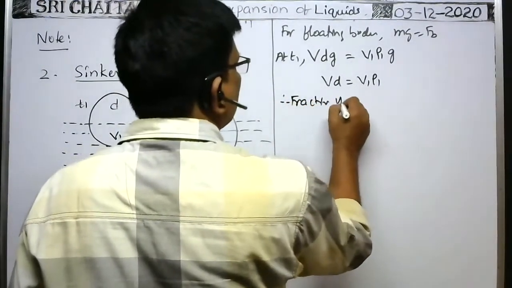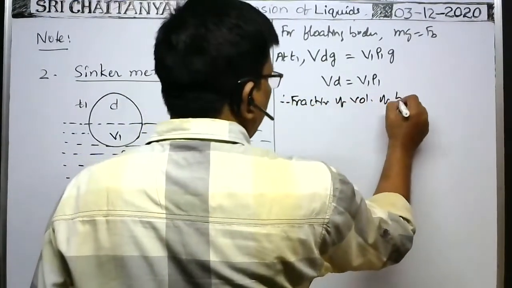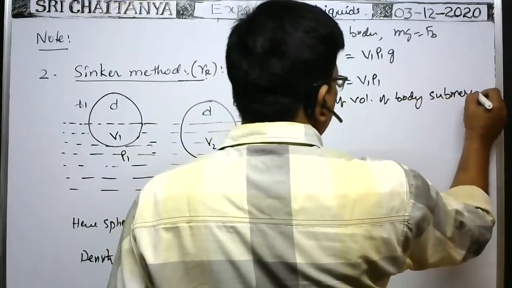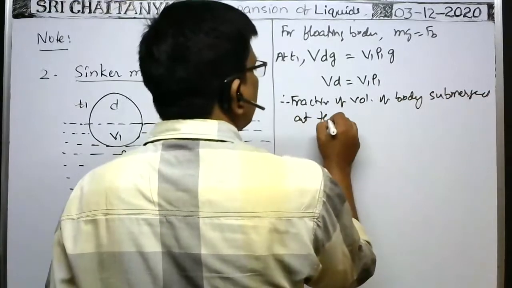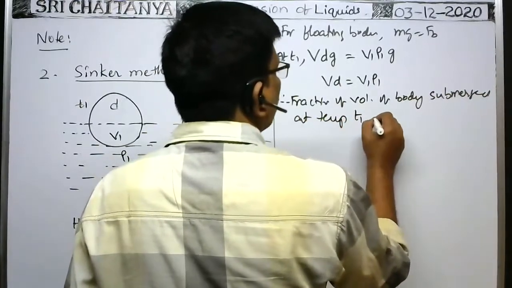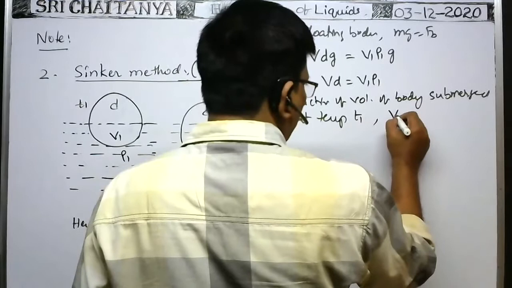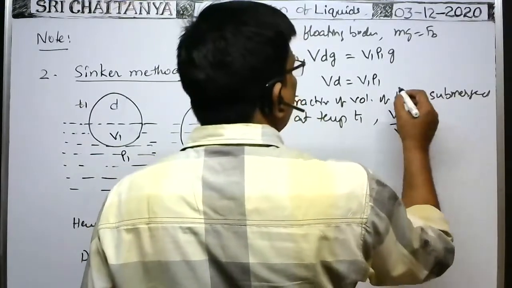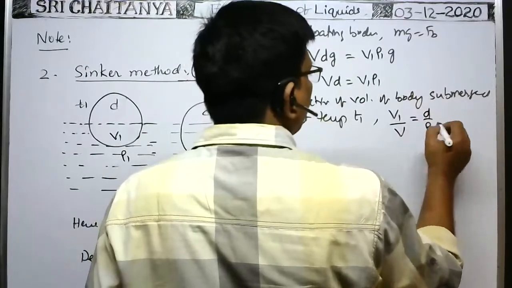Fraction of volume of body submerged at temperature T1 is volume of the body submerged V1 by total volume capital V, which is equal to d by rho 1.